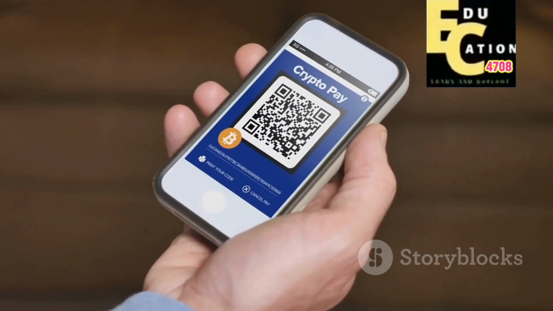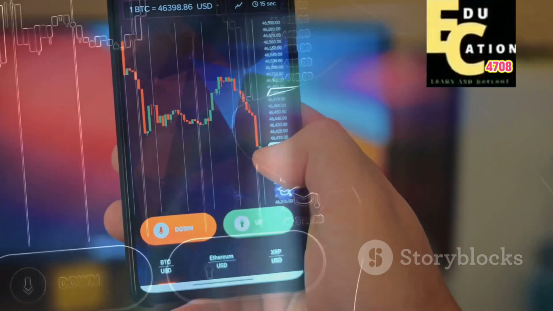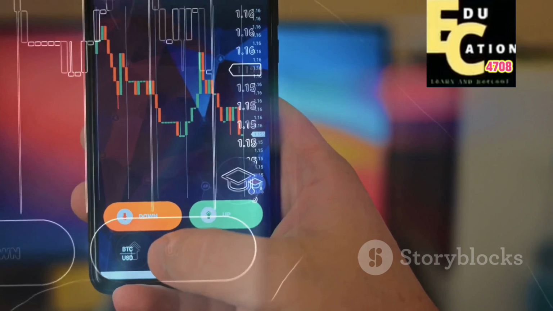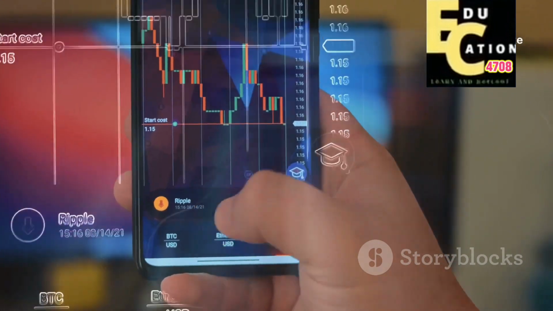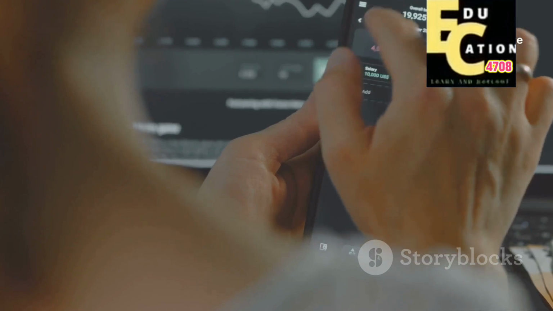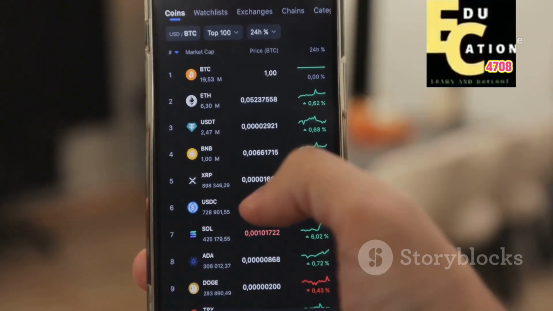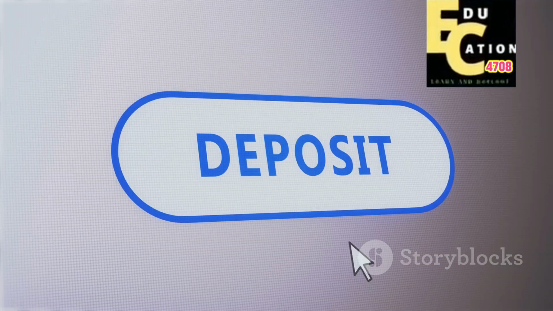Once your wallet is imported, you can transfer funds to your Binance exchange account. A. Retrieve Binance deposit address. Log into the Binance app. Navigate to Wallet, then Deposit. Select the cryptocurrency you want to transfer. Copy the deposit address for the selected network.